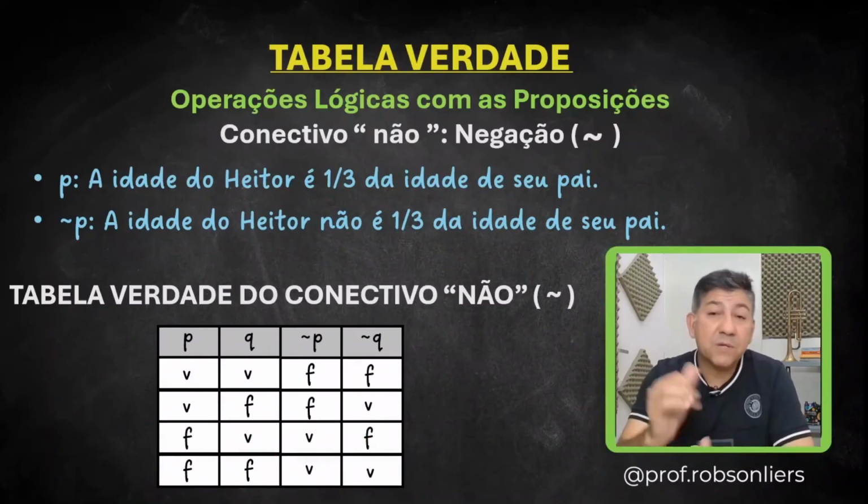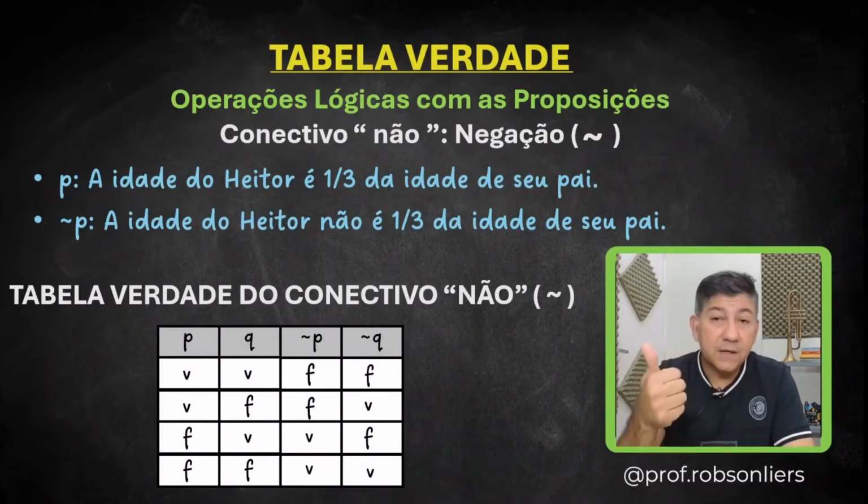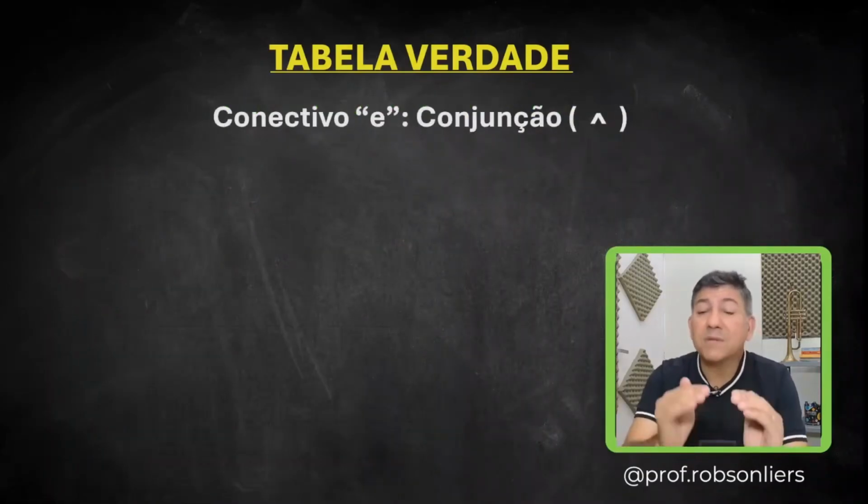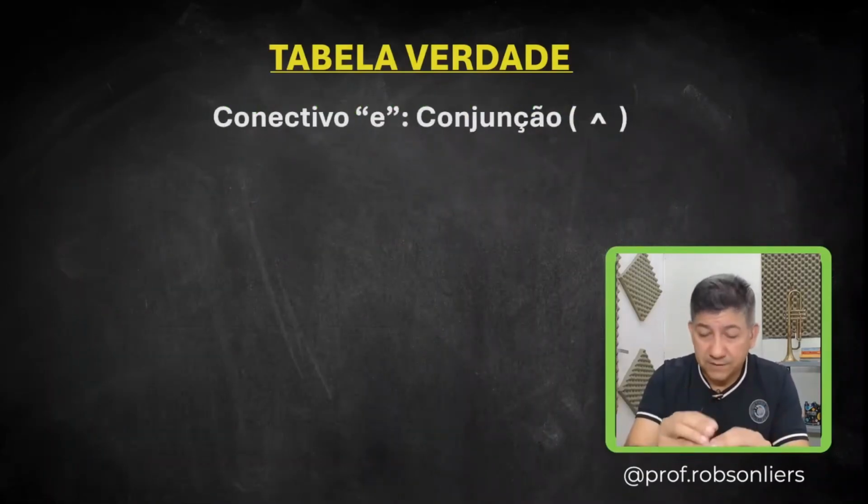Now, do you remember at the beginning of the class those connectives we saw? Connective and, connective or, connective if-then. First, let's study the AND connective. How do we build the truth table for the AND connective?